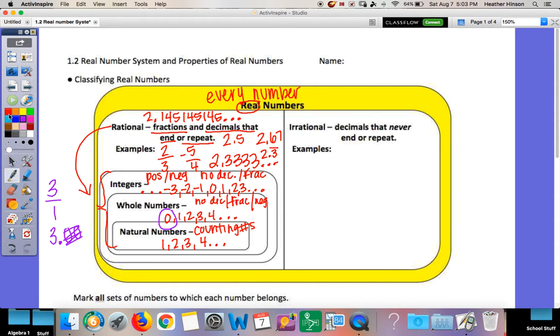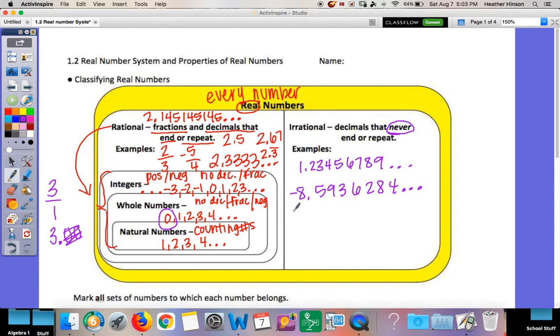Now, irrational numbers are decimals that never end or repeat. Like just any random number, 1.23456789, etc. It never stops, it never repeats. You just put any random number out there. Just list numbers and put the dots to show that it never ends. They're never repeating. None of that stuff.